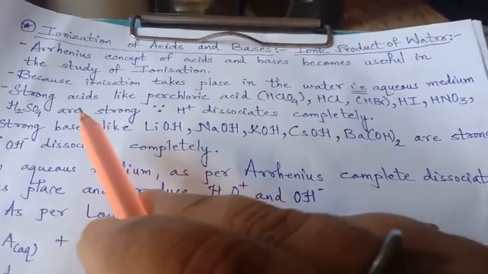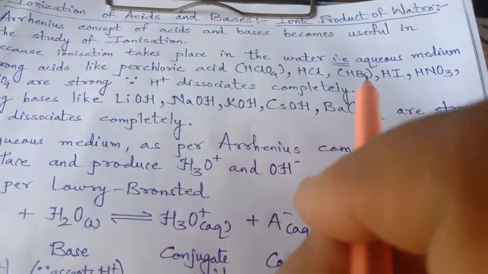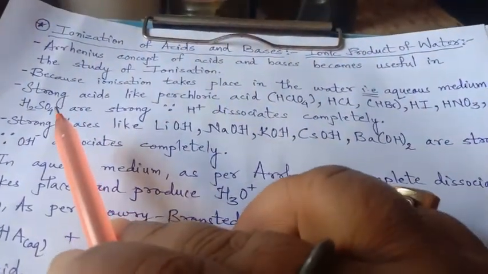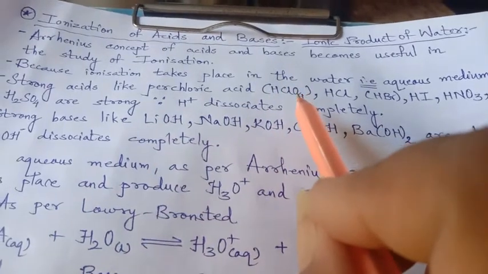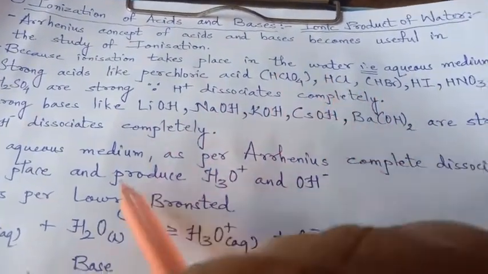Some strong acids like perchloric acid, hydrochloric acid, hydrobromic acid, hydroiodic acid, nitric acid, sulfuric acid are strong because their H plus dissociates completely in the aqueous medium.